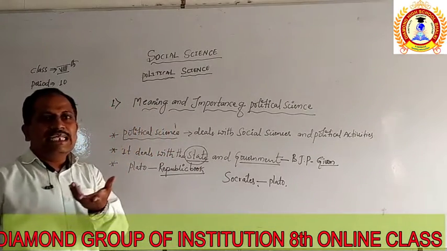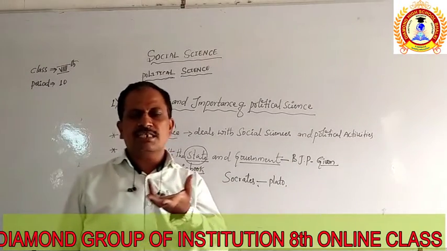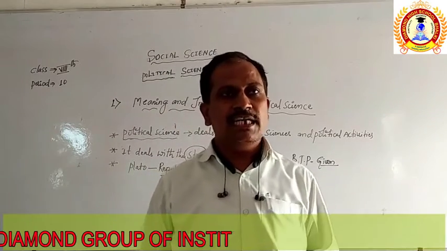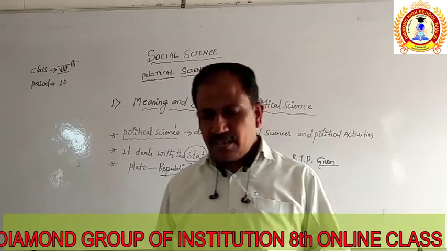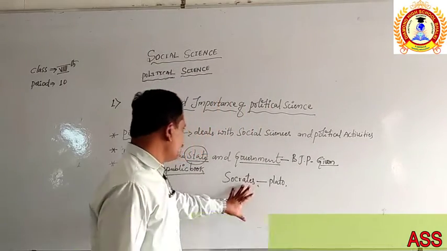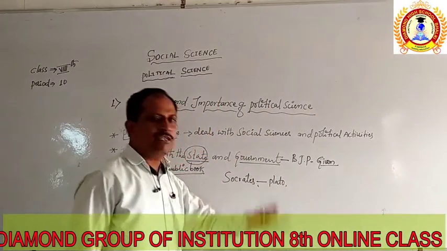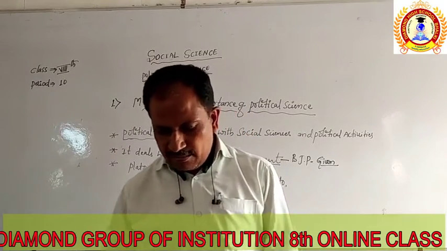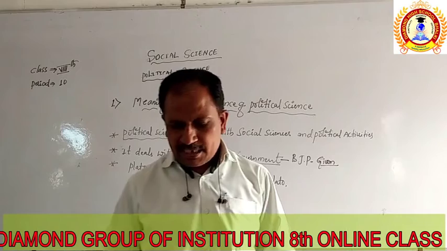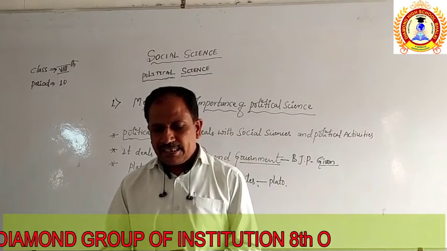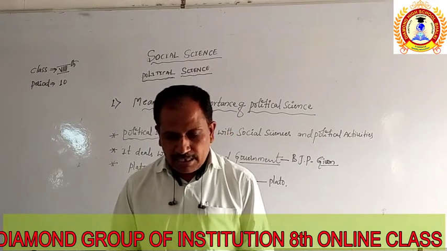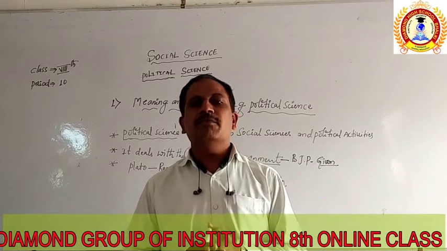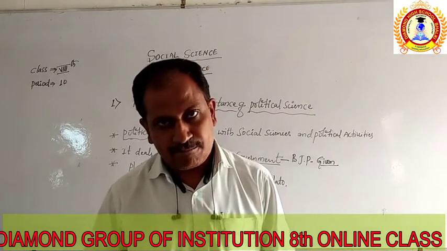This history tells us that political science started with the Greek philosophers like Socrates and Plato. Then after Plato, we are going to see the next person, Aristotle, the ancient Greek thinker and student of Plato, recognized as the father of political science.